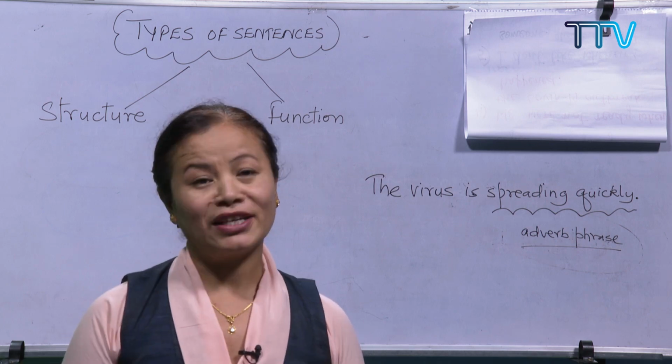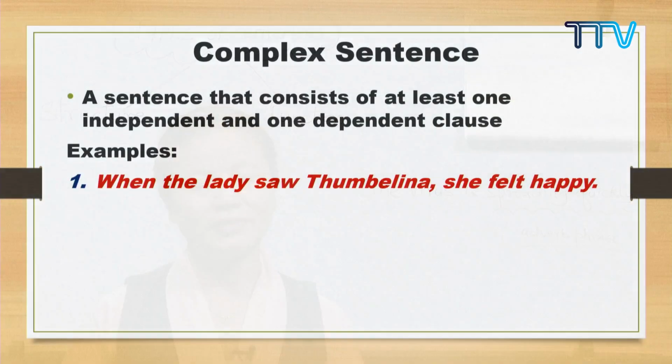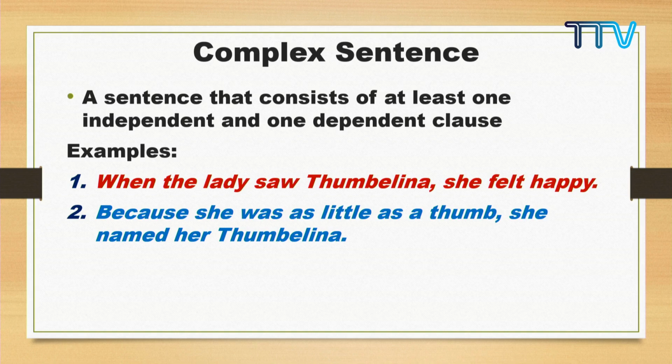Okay, so let's look at another example. "Because she was as little as a thumb, she named her Thumbelina." She means the lady. Again, what do you find in this sentence? Two types of clause, dependent and independent. And by now, I am sure all of you know it.